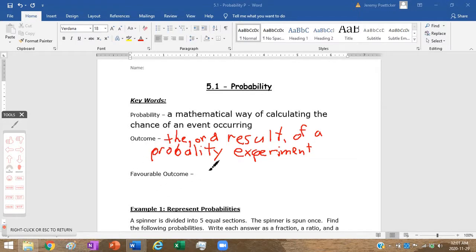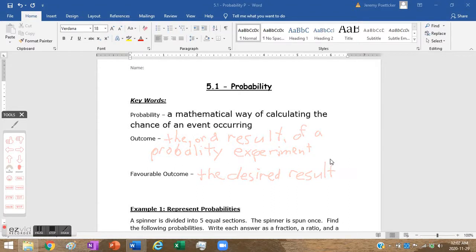Back on track. Favorable outcome is the outcome or the desired result. So if we're asking what's the probability of me tossing a coin and ending up with a head, then the favorable outcome is the one that I want. The desired result, that's our favorable outcome. Alright, let's take a quick peek here. Pause if you need to finish getting your definitions down.